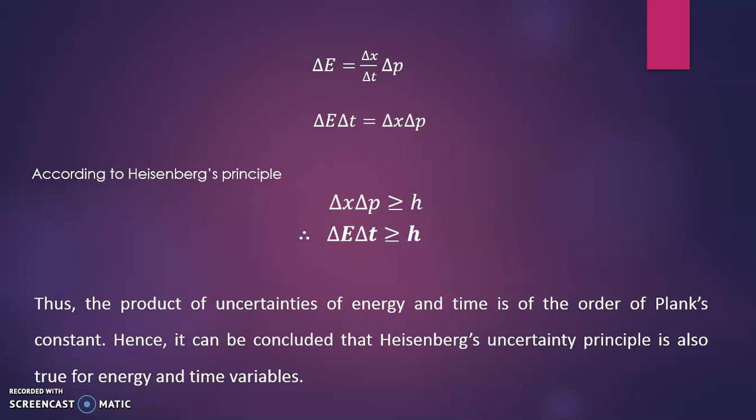As previously we have seen, the Heisenberg uncertainty principle is applicable for position and momentum. Similarly, this is another pair, which is energy and time. So the product of uncertain energy and uncertain time is also a constant, which is of the order of the Planck constant.